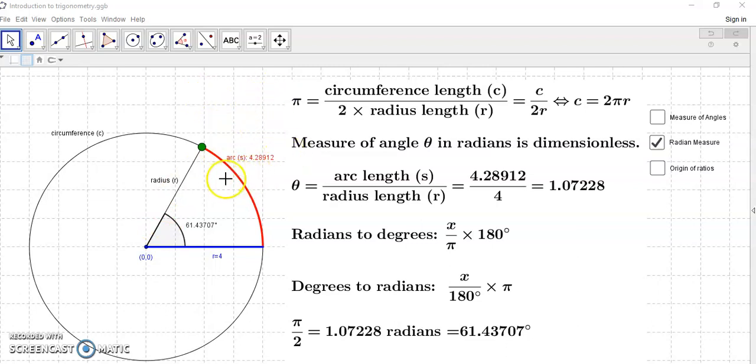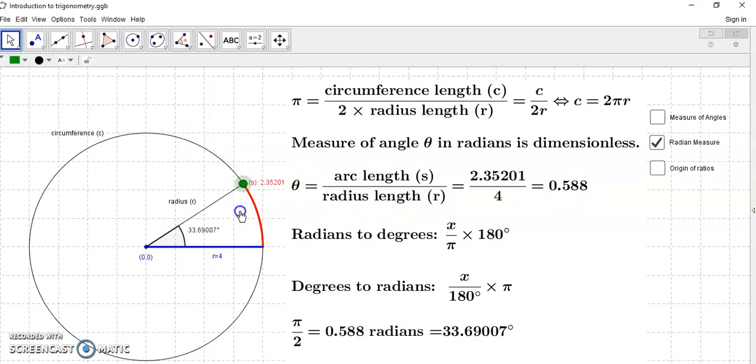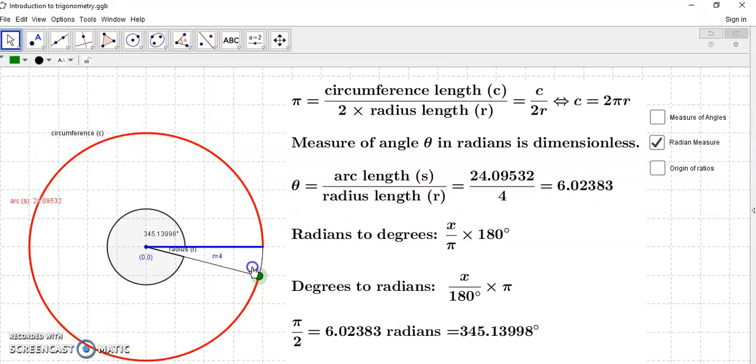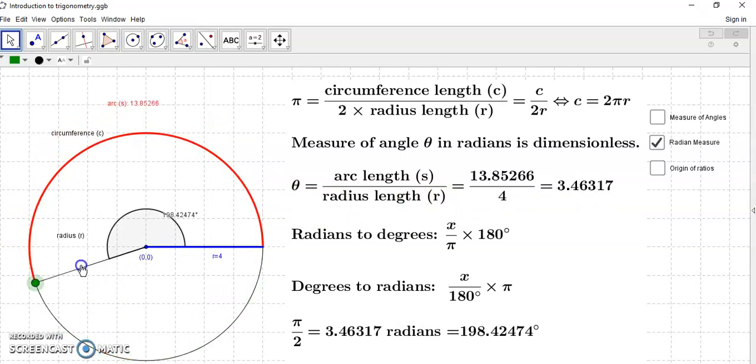And how does this come about? Naturally from the constant pi. We start off with a constant pi, as you can see here, which is the circumference divided by 2 times r. And we know that the circumference is always going to be 2 pi r. So we define the measure of theta, or this angle here, as the arc length over the radius length. And it is always unique for every single angle, right? Unlike the previous little diagram that I showed you.